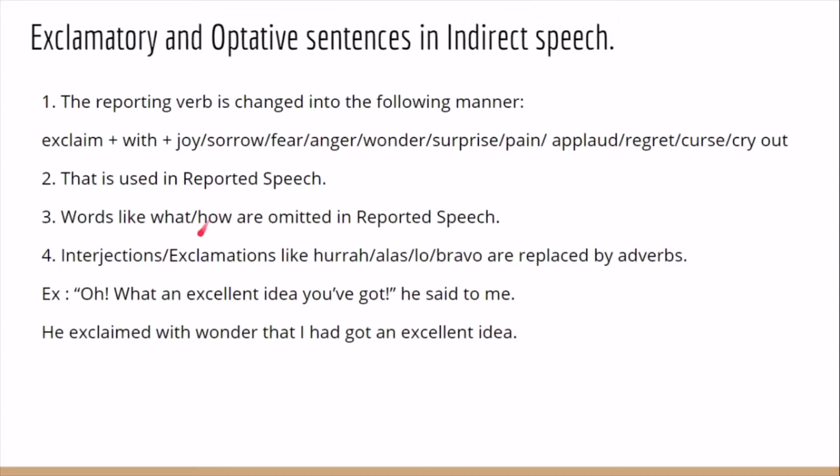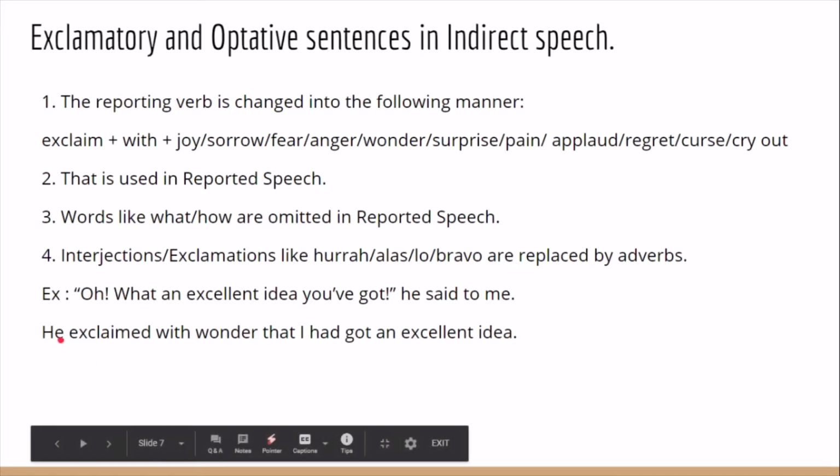And interjections or exclamations like hurrah, alas, lo, bravo are replaced with adverbs. For example, oh, what an excellent idea you have got, he said to me. So here oh is the exclamation, the interjection. So exclamations also will be omitted in indirect speech.